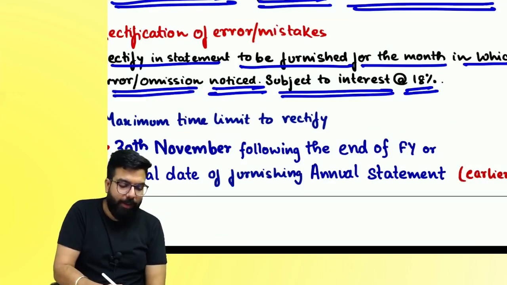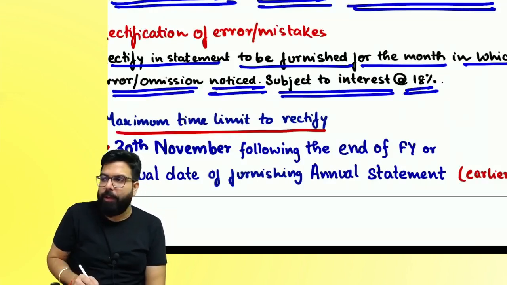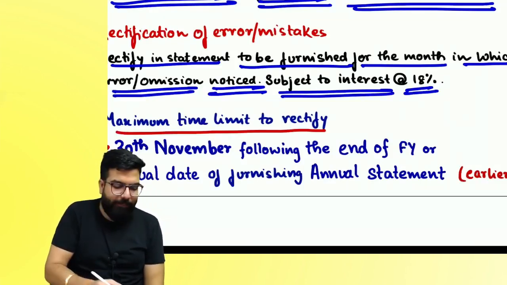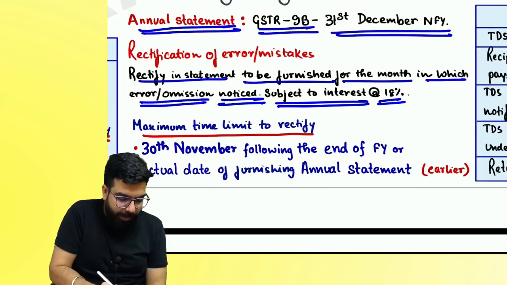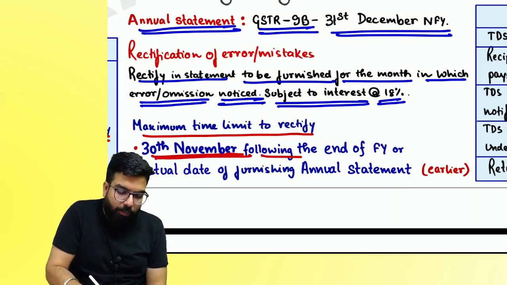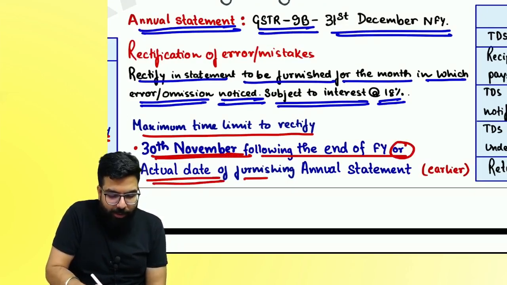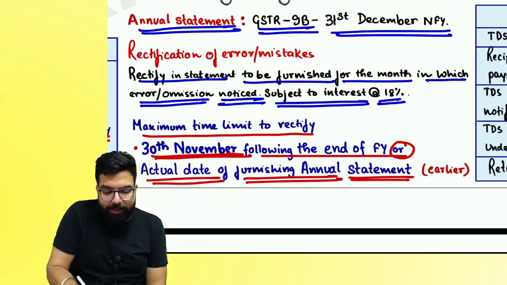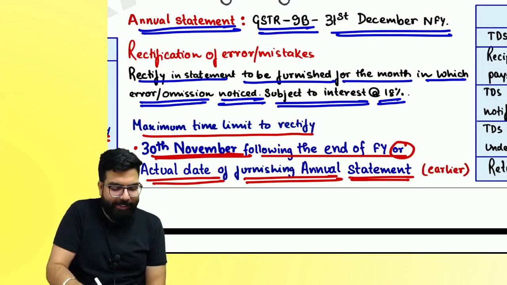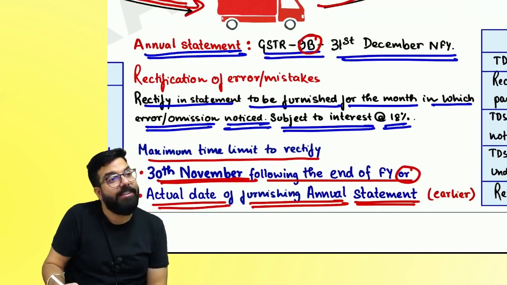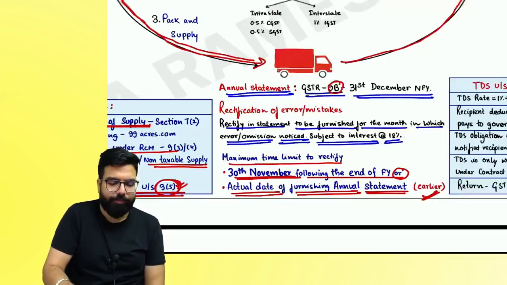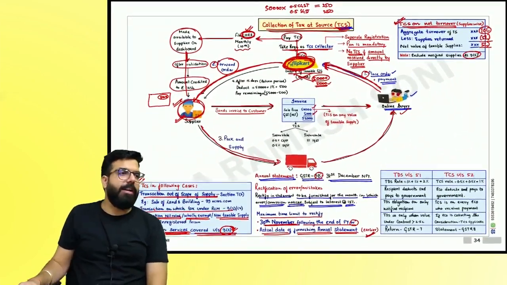Same thing over here. Whenever they want to rectify, the maximum time limit is what? 30th November following the end of the financial year, or the actual date of filing the annual statement, whichever is earlier. They don't call it an annual return. GSTR 9B is actually the annual statement. Are we all clear till here?